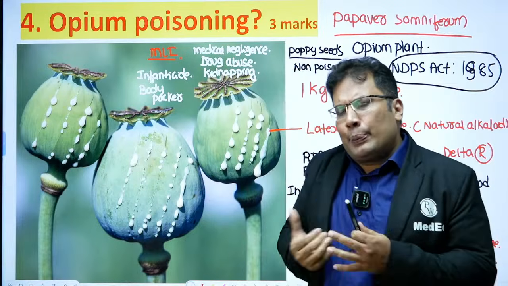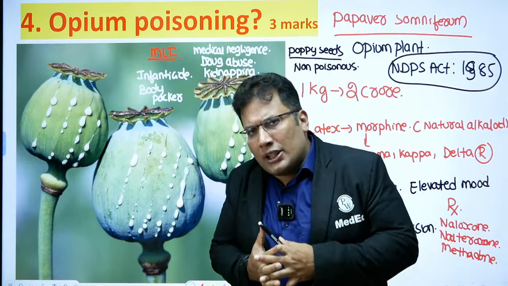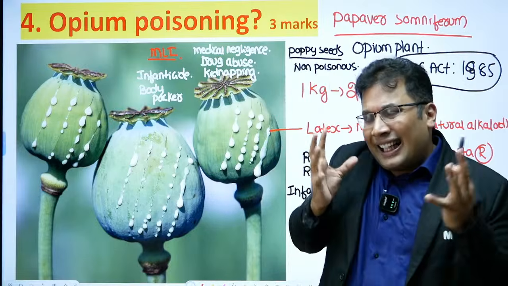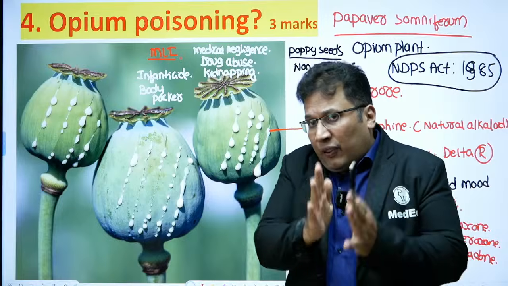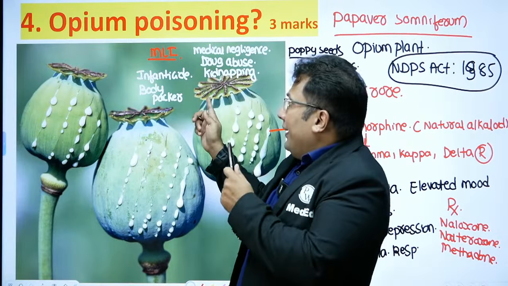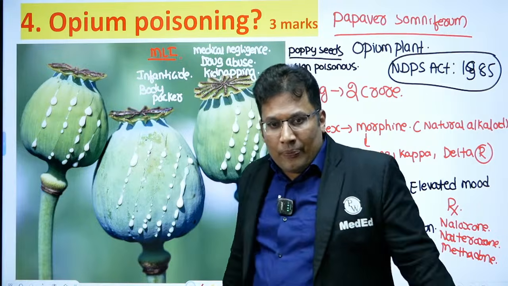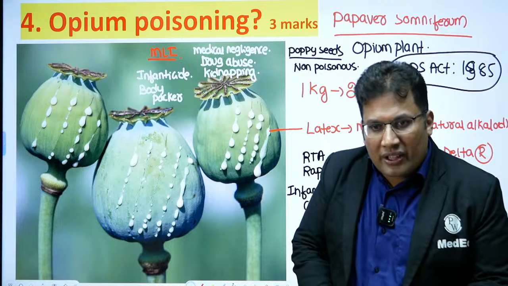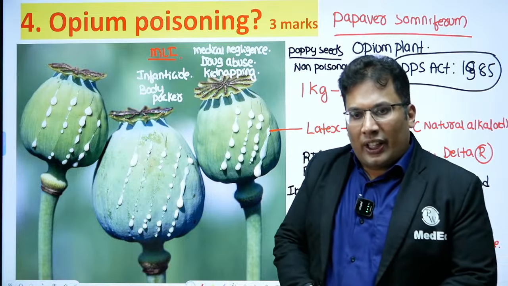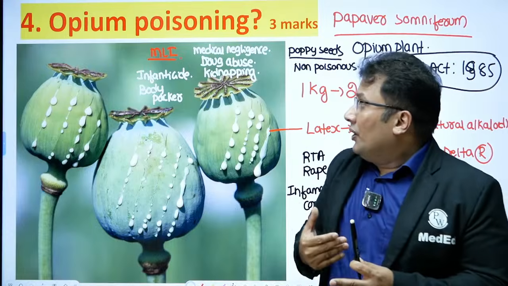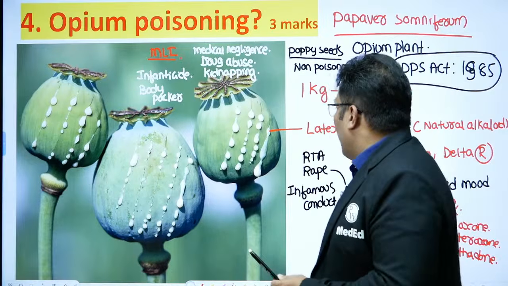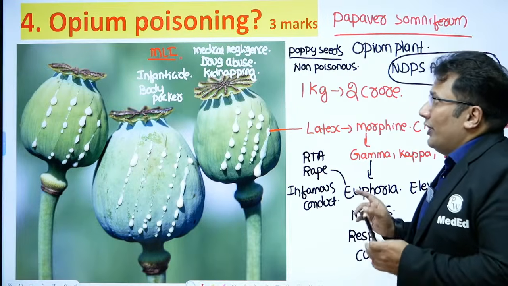In my experience, I have seen 1 or 2 cases of body packer syndrome. Sudden death in airport, sudden death in flight, is one differential diagnosis, probably a body packer syndrome. Good. Doping of horses, mules, okay. Sometimes it is taken as an aphrodisiac along with cocaine. So all these are important points. I hope you understood this. So this you need to write in the exam.